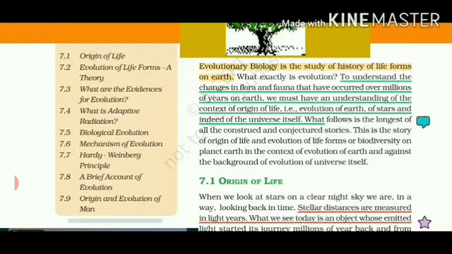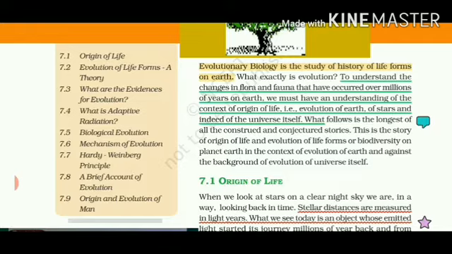Then adaptive radiation. It means different kinds of organisms living at the same place have different variations depending upon their food habits and the climatic changes around them. Then there is biological evolution. How different chemicals changed into different organisms. That means how proteins formed from amino acids, proteins united and a cell was formed, and the cell grew into tissue and ultimately into an organism.